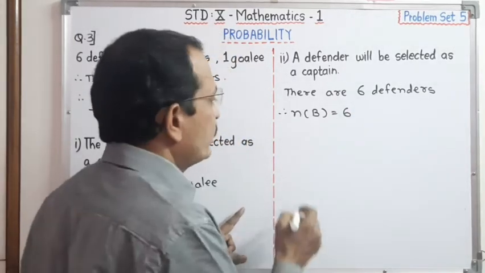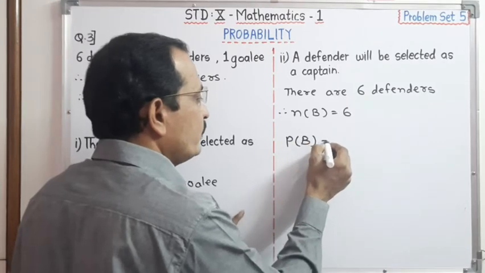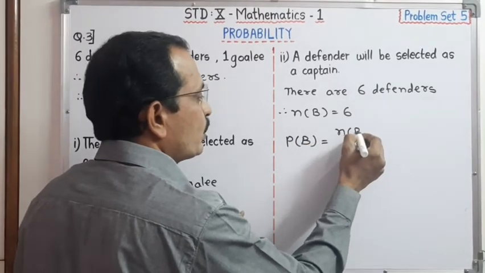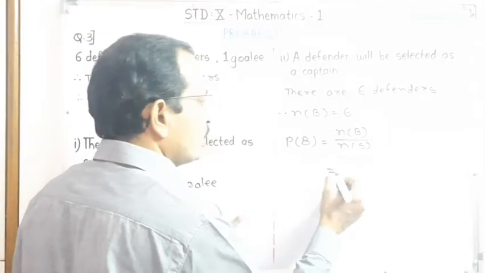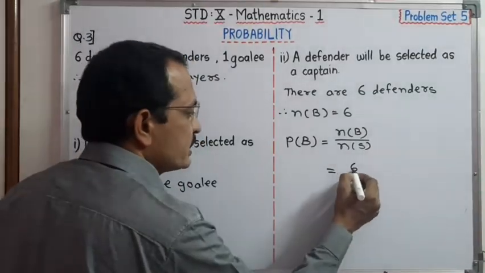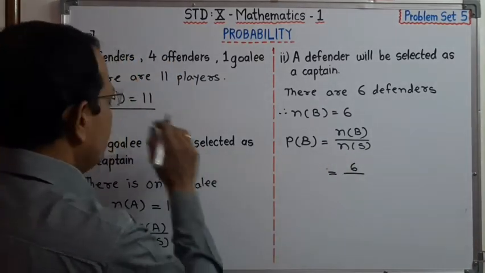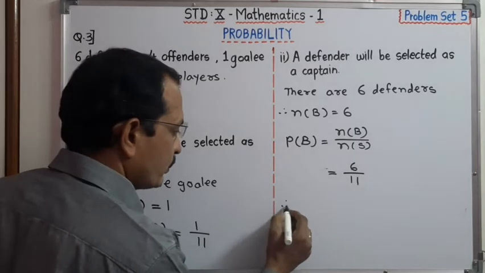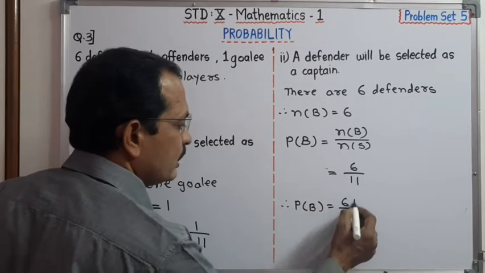Now we have to find the probability. The probability of event B is equal to n(B) upon n(S). Here n(B) is 6 and n(S) is 11. All of you know. Therefore, the probability of event B is 6 upon 11.